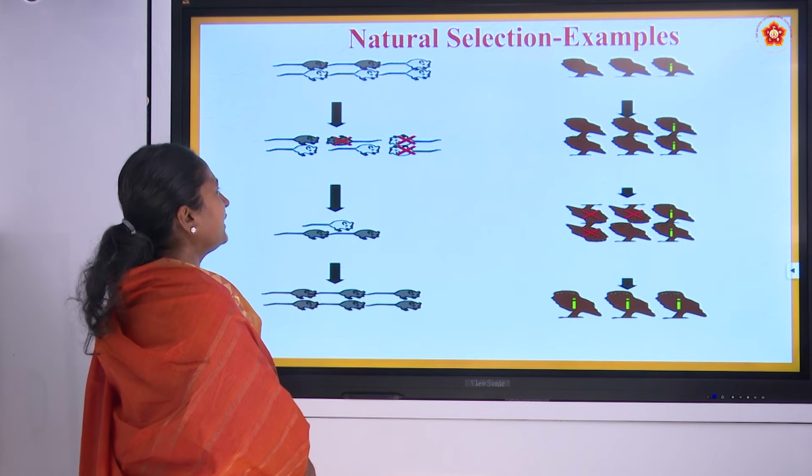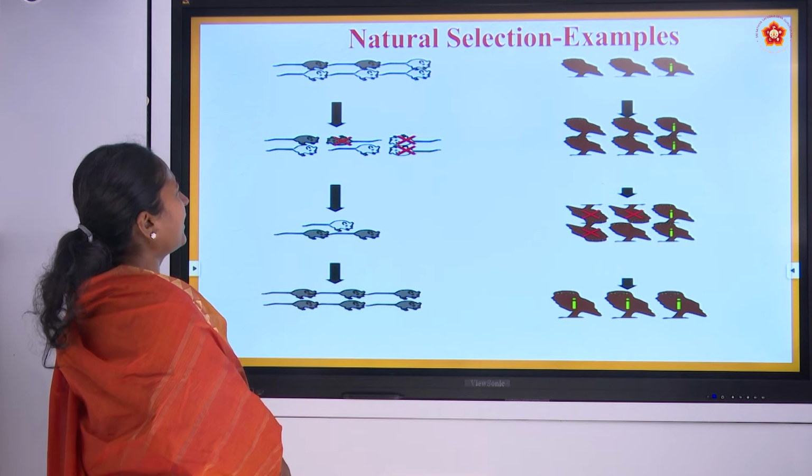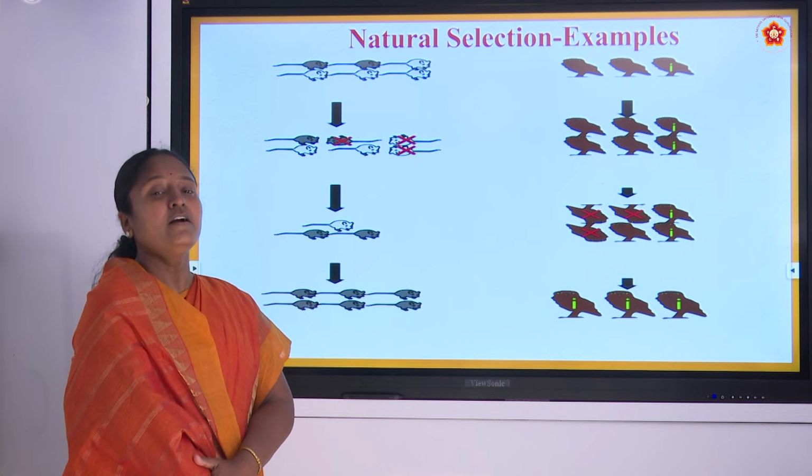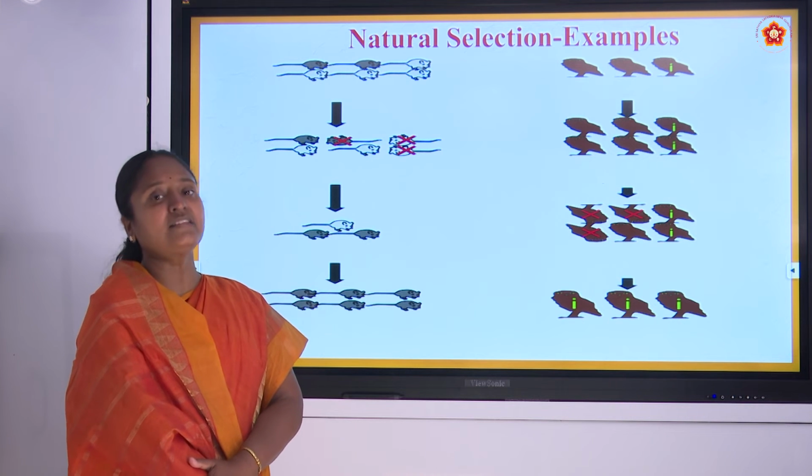Similarly, we can see the next example, where we have two different fur colors present in the mice population. One was black and the other one was tan colored.